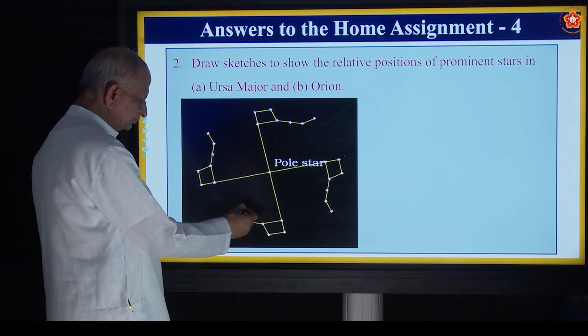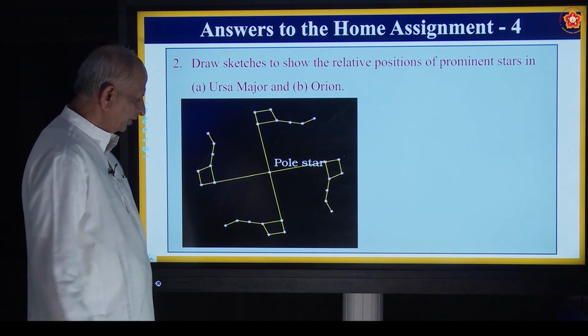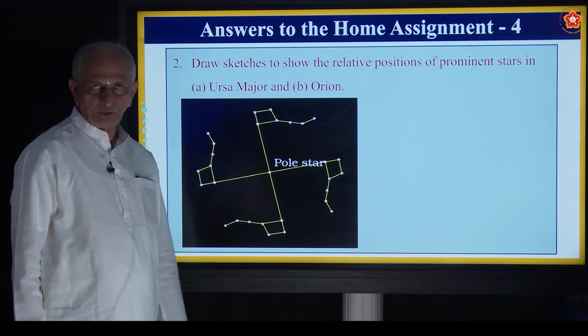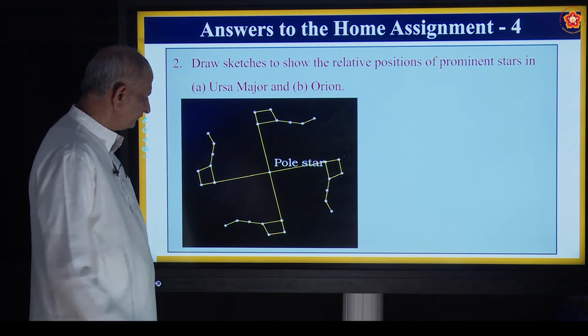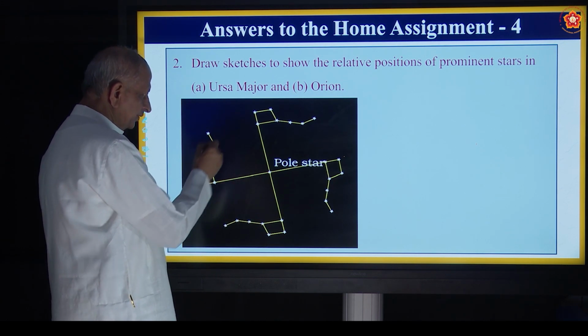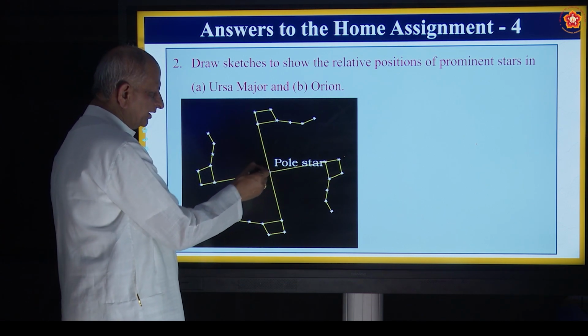For example, here it is in the northern direction. So, if you draw a line from here, we will see the northern part, the pole star very clearly visible. Like that, in different positions of the same Ursa Major, and this is the position of pole star, what you can see.